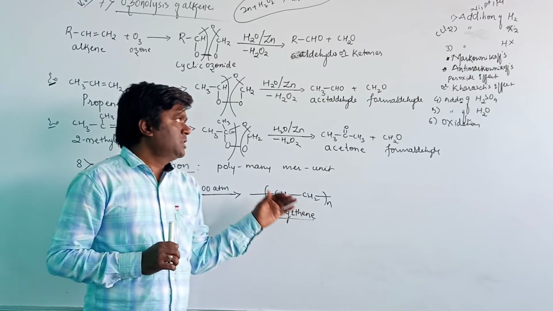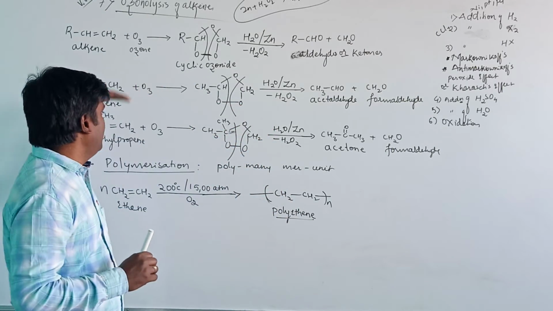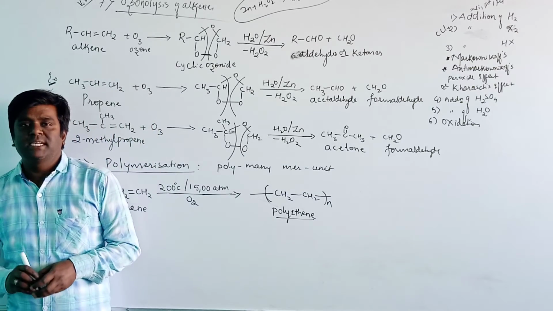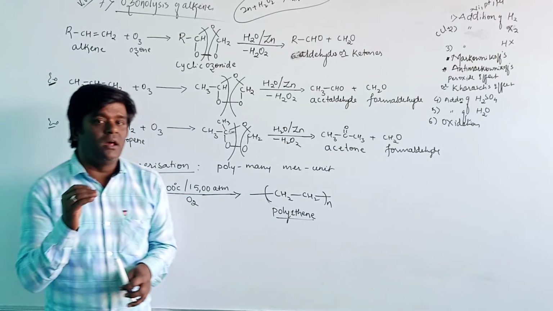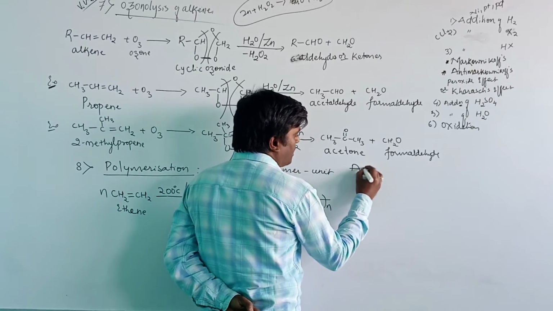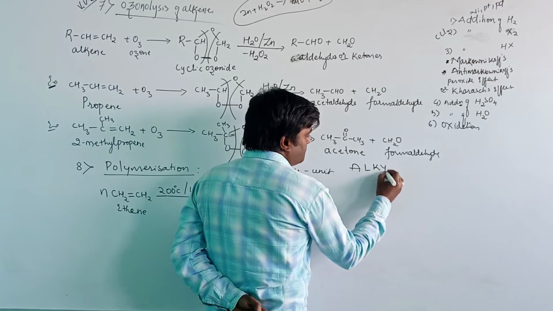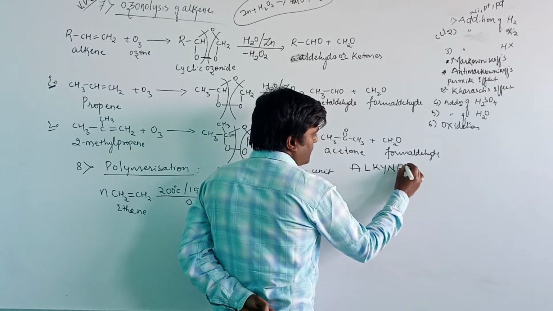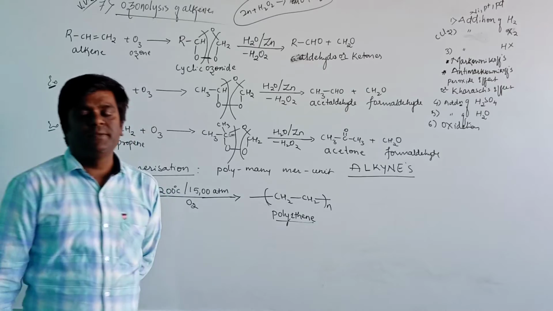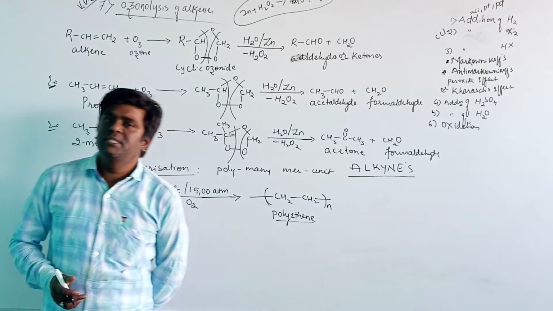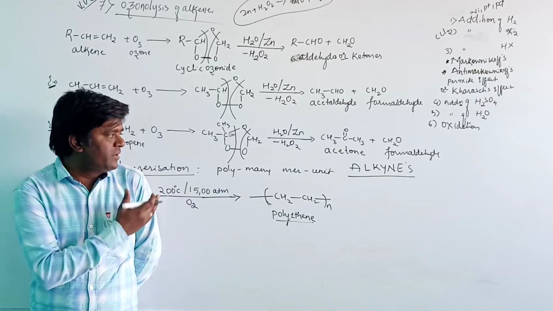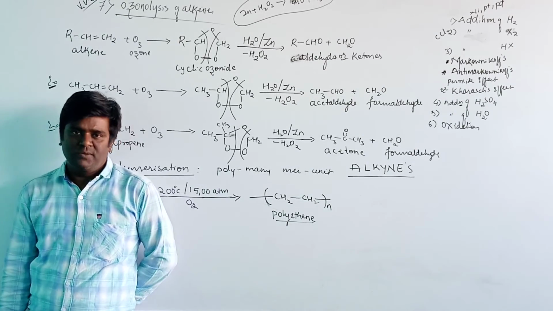We have taken the 6, 7, 8 chemical properties of the alkenes, and the next topic is alkynes. We have discussed the alkanes, the second topic is the alkenes, and the third one is the alkynes.